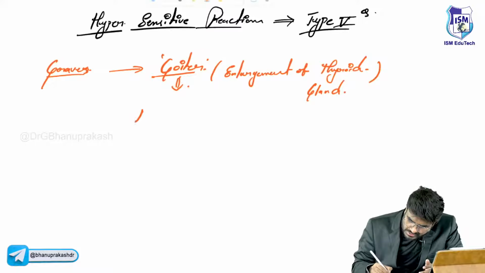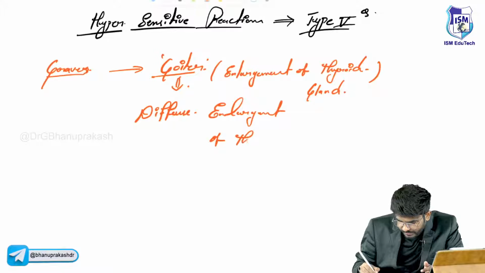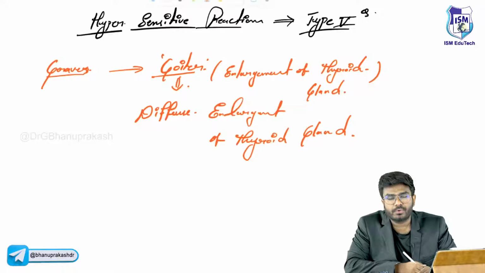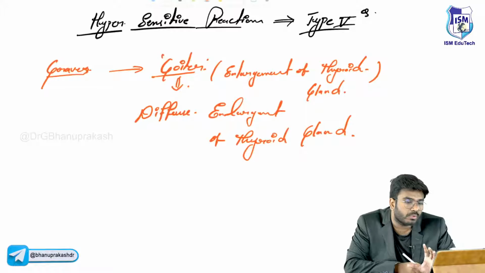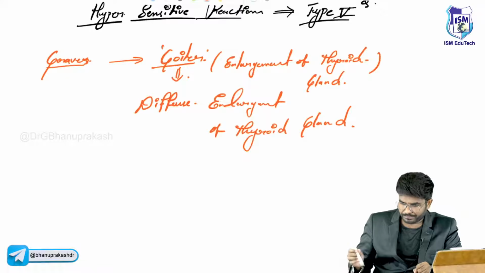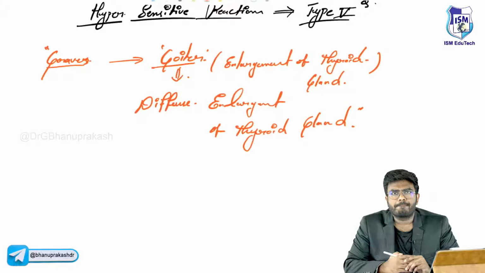So there is a diffuse enlargement of the thyroid gland. It's not nodular enlargement. So usually you suspect that this patient having goiter may have Graves' disease.